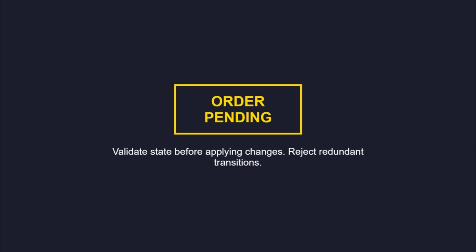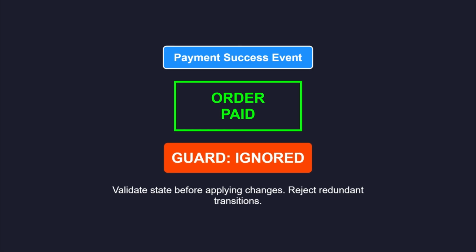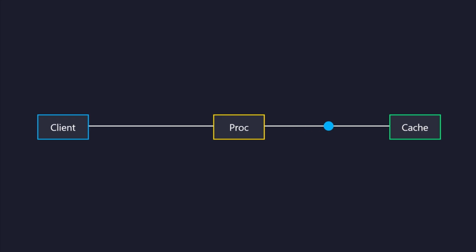Validate the current state of an entity before applying changes. If an order is already marked as paid, ignore any subsequent payment success messages. Store the initial response body alongside the idempotency key. This allows the consumer to replay the exact same outcome for subsequent duplicate requests.